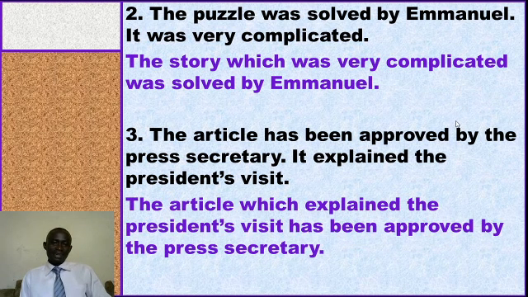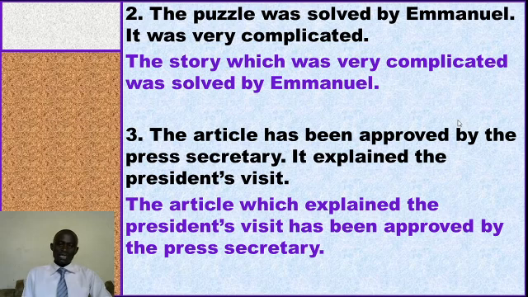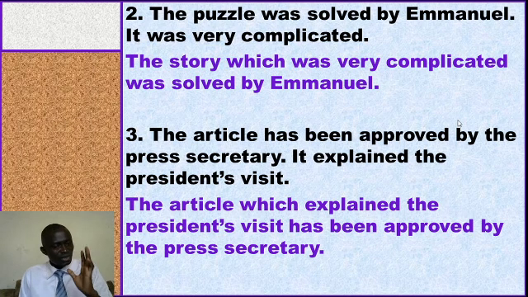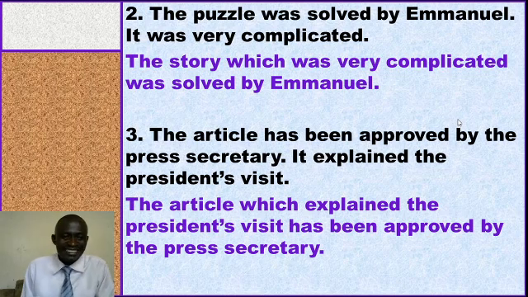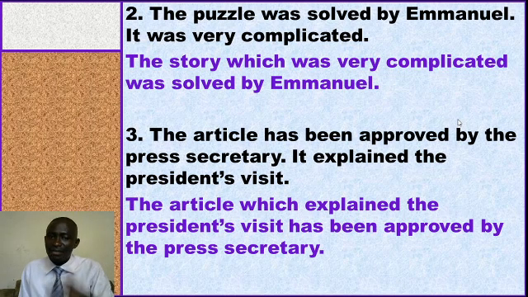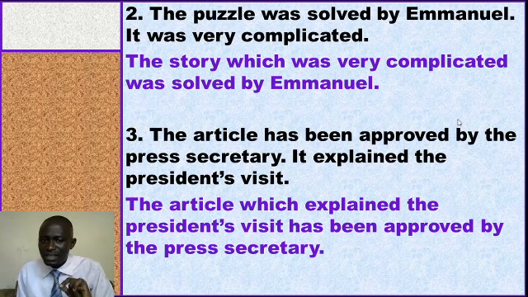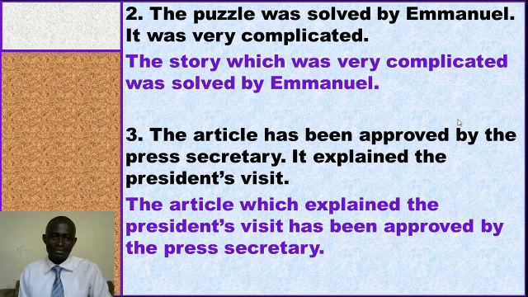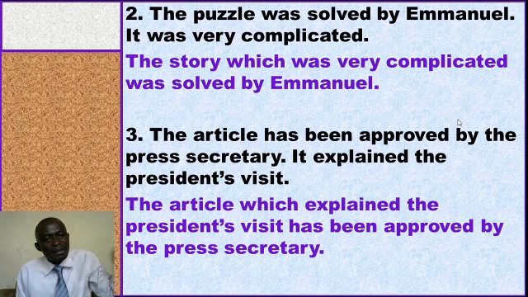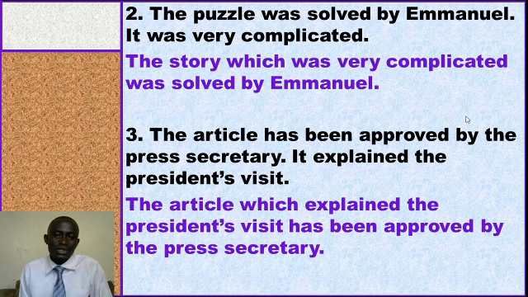Then we have the answer to this, and I'll give you one more example, then we go to our activity. So the answer says, the article which explained the president's visit has been approved by the press secretary. I hope you are taking note of this. And this now gives me a privilege to say that you have got some information about this and you're getting ready to do the next activity. But before that, I want to review something little. I told you, find out what is the major information, what finally happened. Then which one explained the part of this information we're talking about.